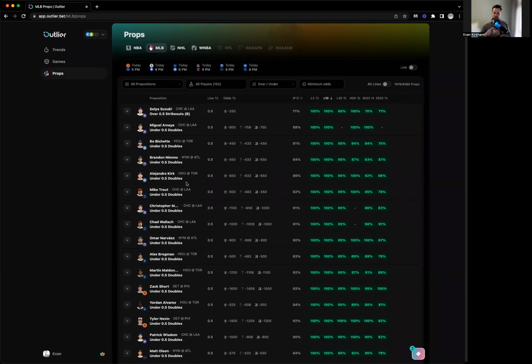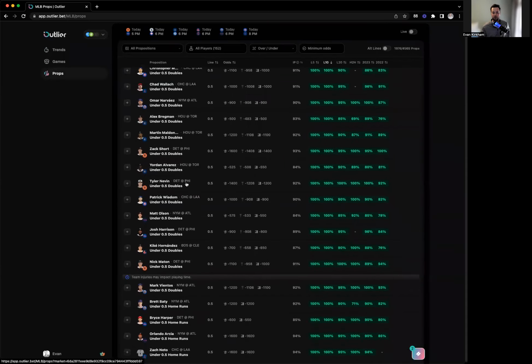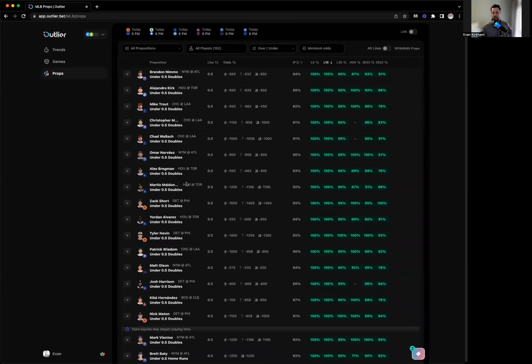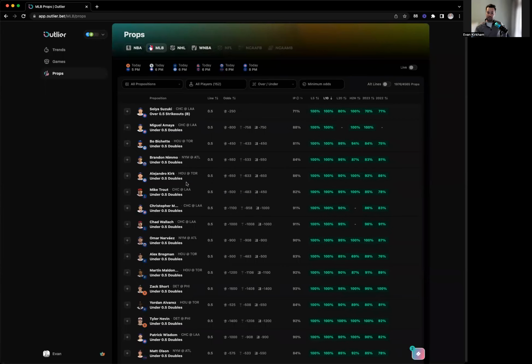We integrate with FanDuel, DraftKings, MGM, and Caesars, meaning that if any bet is available on one of those 4 books, it's shown here in Outlier. So it's just props on props on props on props on props on props on props. The question becomes, how do I actually filter those props? And I guess I'll actually stick with MLB because it's fun. So here's how I filter it.